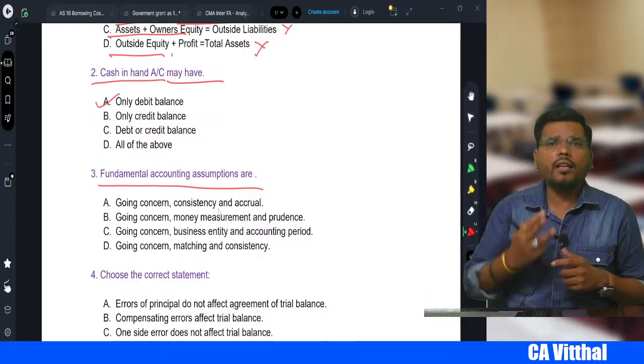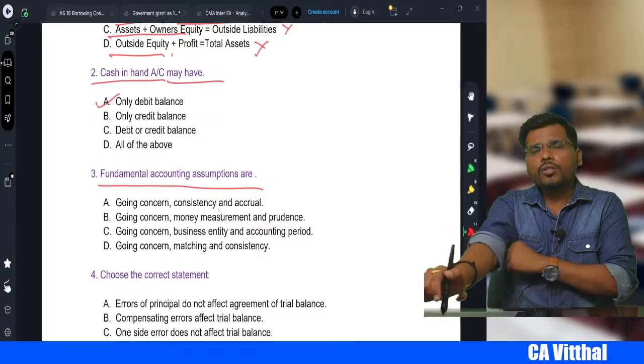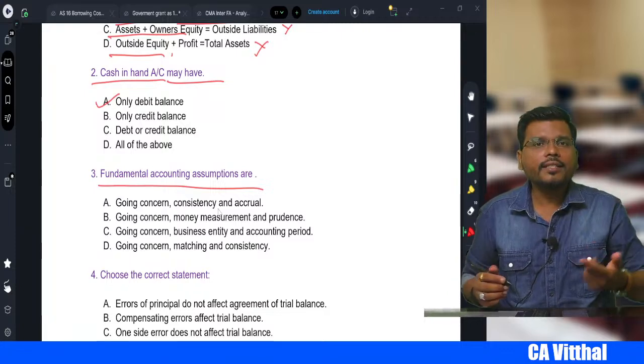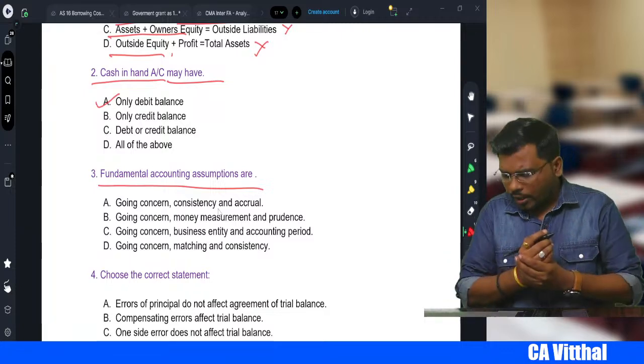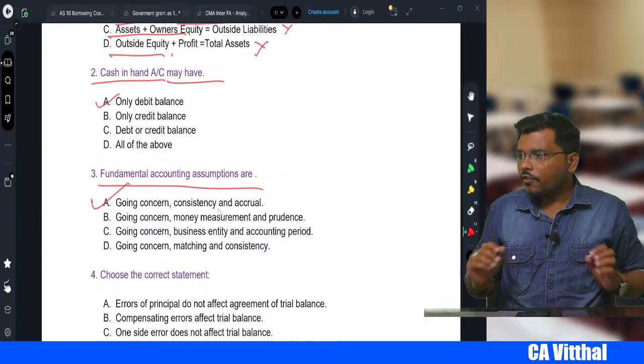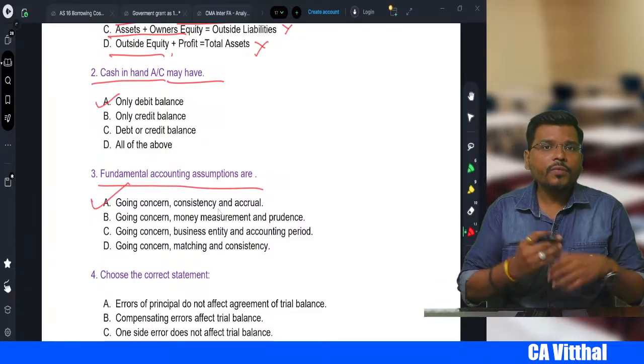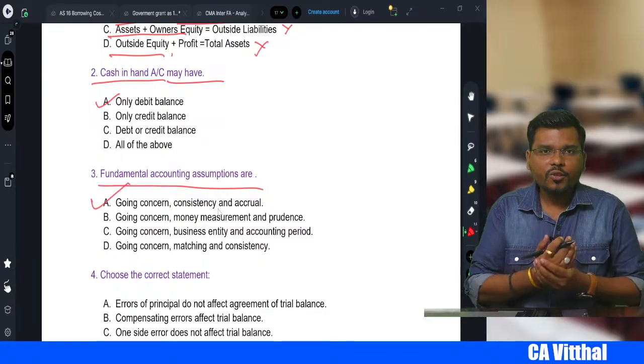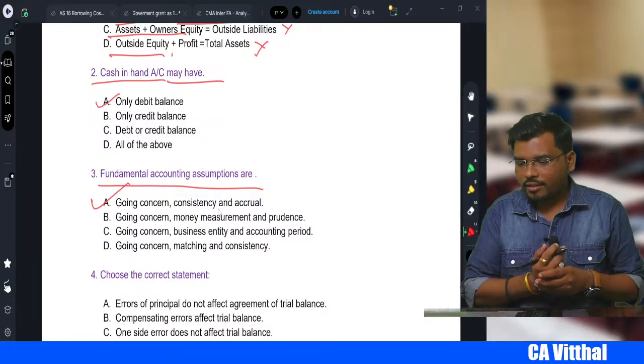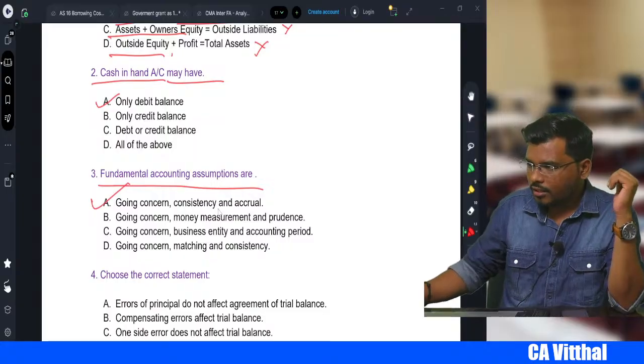The fundamental accounting assumptions are, which are the fundamental accounting assumptions, sir? There are three fundamental accounting assumptions, right? Which are those, sir? Number one, going concern, consistency and accrual. So these are the three fundamental accounting assumptions, right? You might have learned this in 11th standard also. Your beautiful teacher also might have taught this.